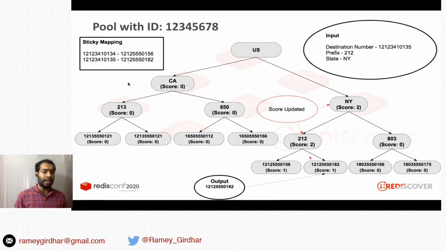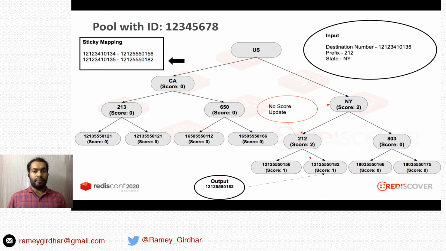Next, we took another number from the state of New York, again with the prefix 212. This time, it took the other number with prefix 212, because that number was less utilized than the previous number. Again, we created a sticky mapping for this number also. Now you can see the score for prefix 212 is 2, and the score for New York is also 2.